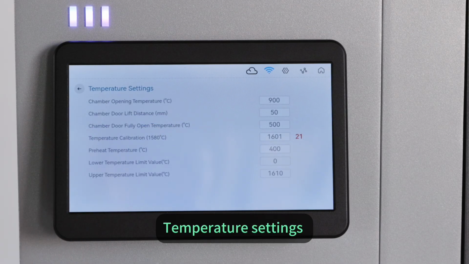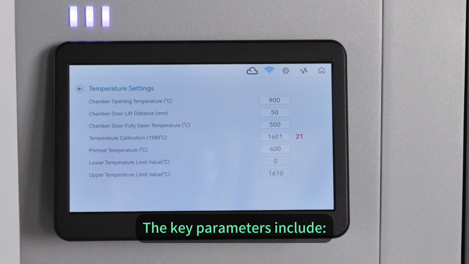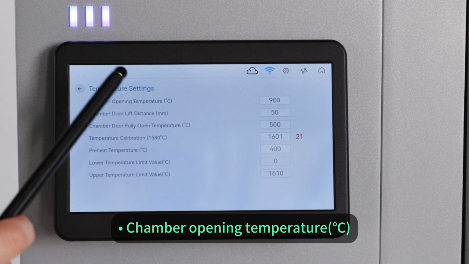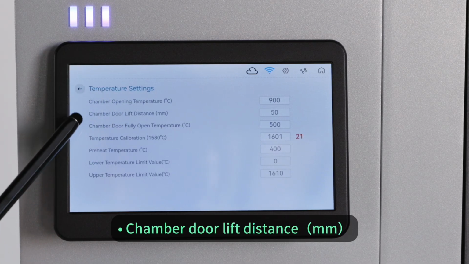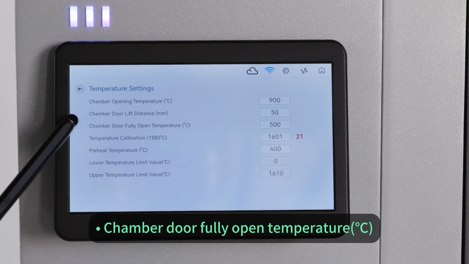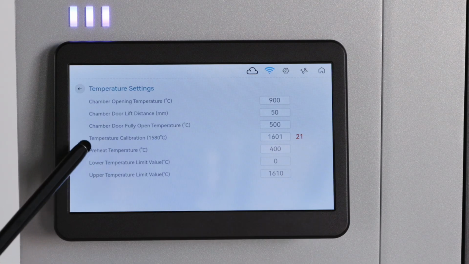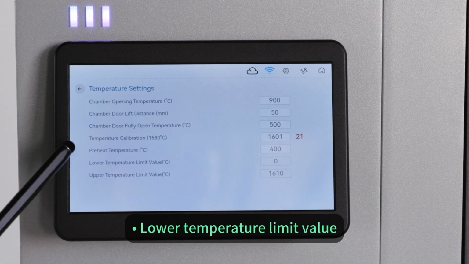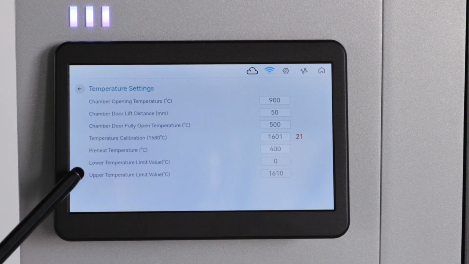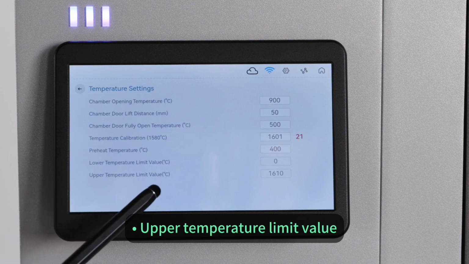Temperature settings. The key parameters include chamber opening temperature, chamber door lift distance, chamber door fully open temperature, temperature calibration, preheat temperature, lower temperature limit value, and upper temperature limit value.